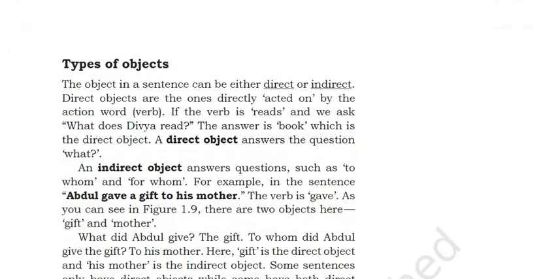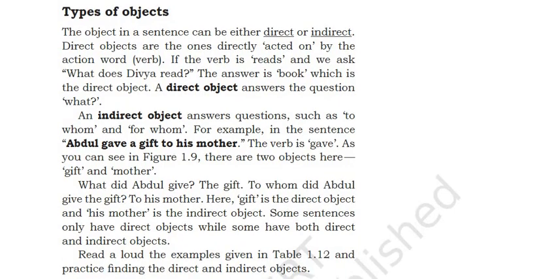Now let's see types of objects. The object in a sentence can be either direct or indirect. Direct objects are the ones directly acted upon by the action word. If the verb is reads and we ask what does Divya read, the answer is book, which is the direct object. A direct object answers the question what. An indirect object answers questions such as to whom and for whom. For example, in the sentence, Abdul gave a gift to his mother, the verb is gave.